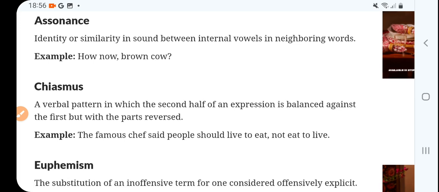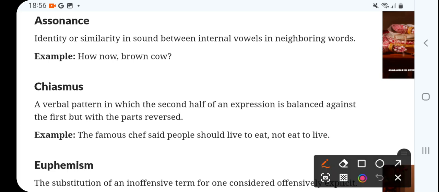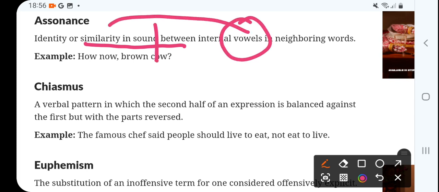Now assonance: identity or similarity in sound between internal vowels in neighboring words, right? So that's a similarity in sound between internal vowels. That is something to do with vowels. Please take care, assonance is something to do with vowels.